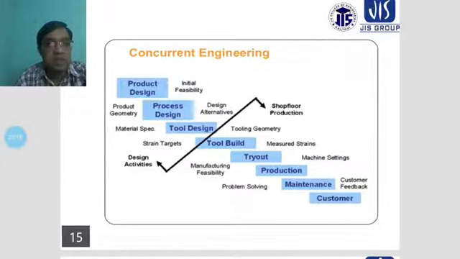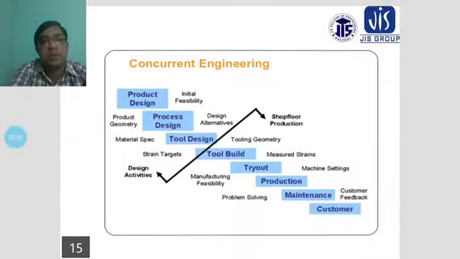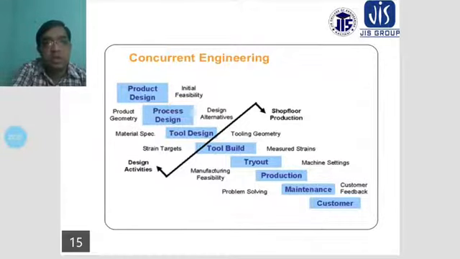And another thing here is the production, that is, the machine settings. Similarly, the problems related to the machine settings are considerations during concurrent engineering: which type of machines will be set up, and that there is no difficulty or disturbance that comes out during these procedures when your product is manufactured. During production time there should be no disturbance in your machines, and this is required for the setting of these machines properly.